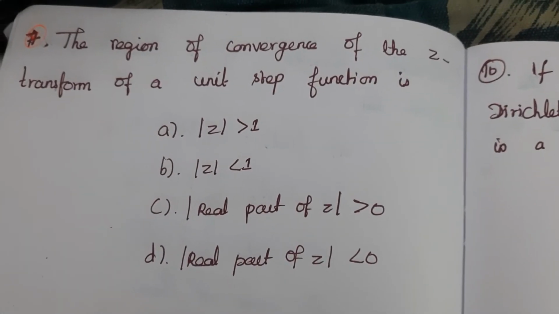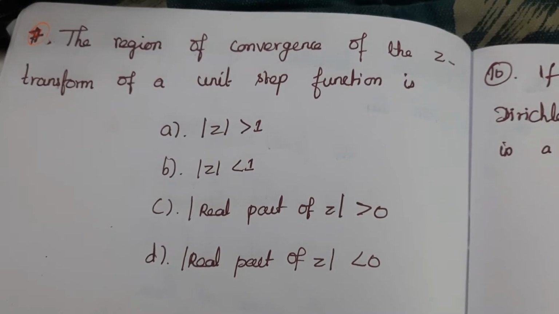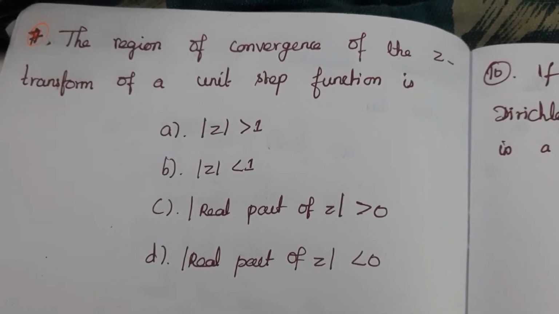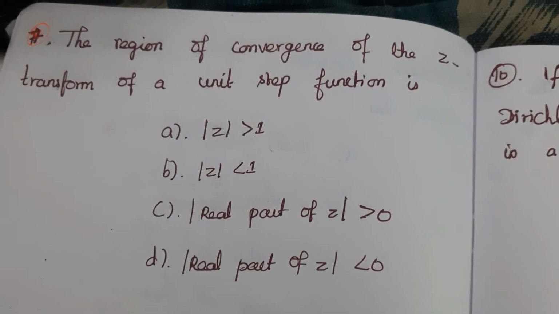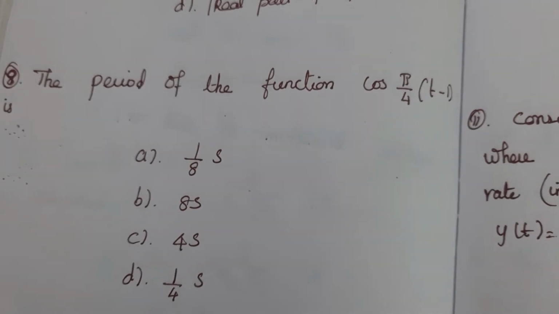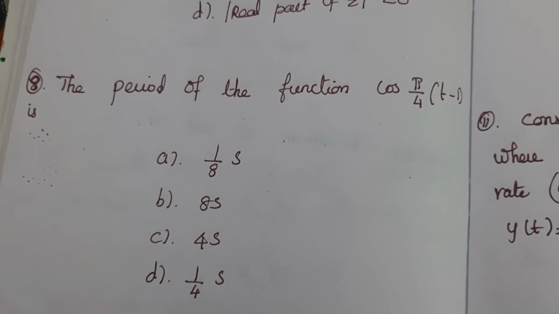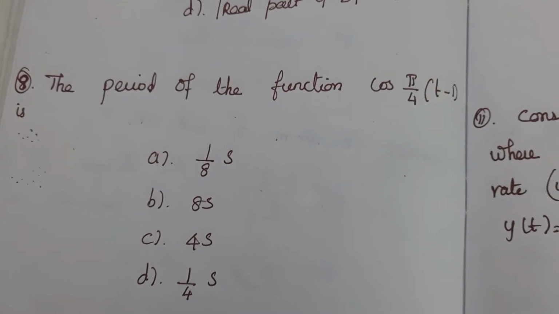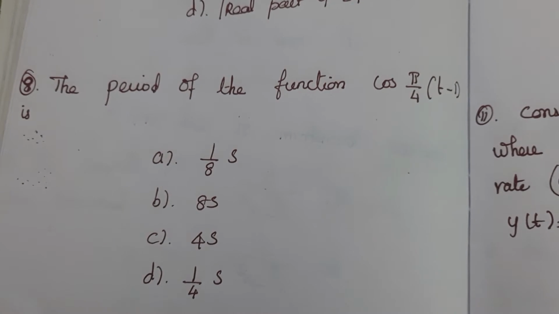Seventh question, the region of convergence of the z transform of a unit step function is. Eighth question, the period of the function cos pi by 4 into t minus 1 is.